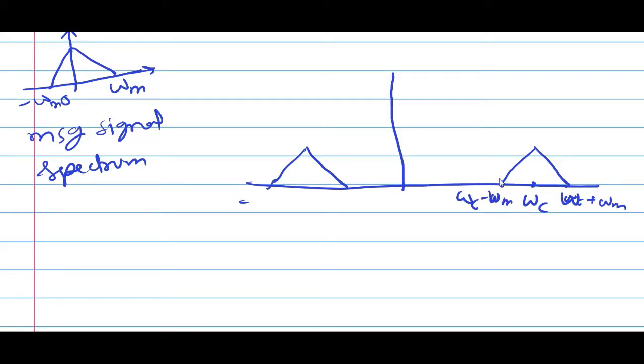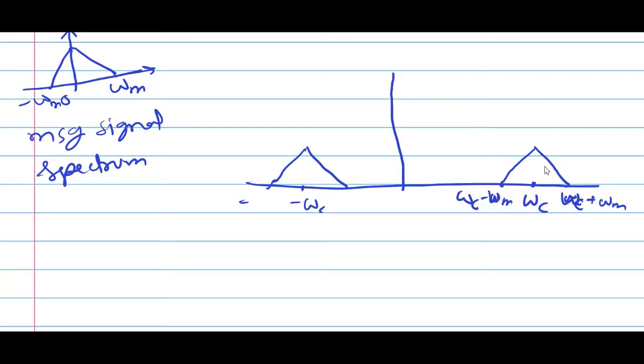On this side minus omega c, minus of omega c plus omega m, minus omega c minus omega m. So this is your spectrum.